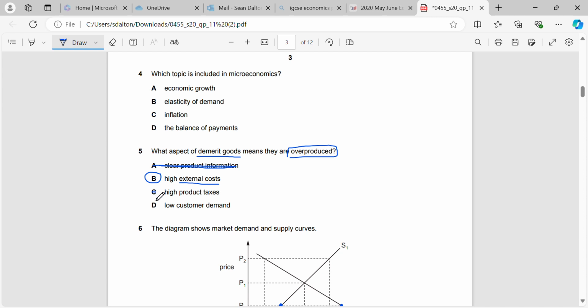High taxes, again, is not a reason why they're overproduced, and low consumer demand is again not a reason. Consumer demand would be high if they're overproduced, because suppliers are making them to make a profit. High product taxes don't explain why they're overproduced. It's a method of fixing the overproduction, implementing an indirect tax to reduce the consumption.